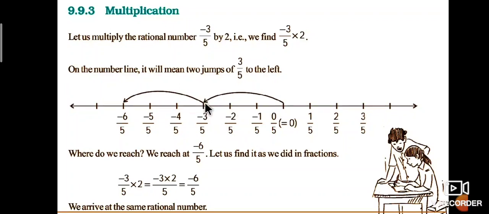It is the number. Again, join 2 times. Multiplying this gives minus 6 by 5. The product is minus 6 by 5. Therefore, minus 3 by 5 into 2 is equal to minus 3 by 5 into 2 by 1, which is equal to minus 6 by 5. We have the same rational number, minus 6 by 5, as the product of minus 3 by 5 into 2.